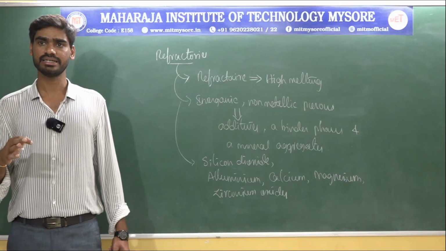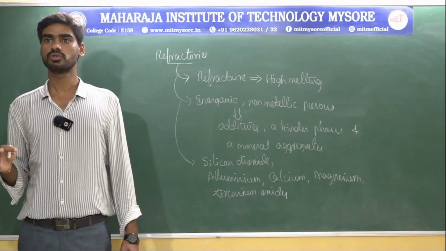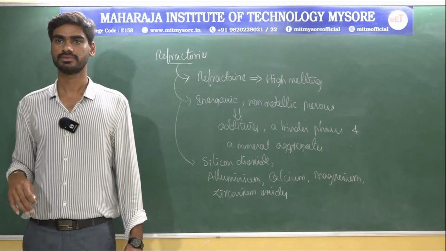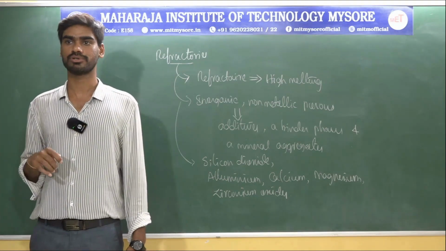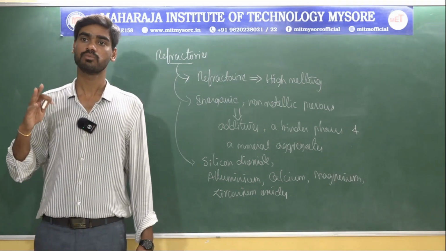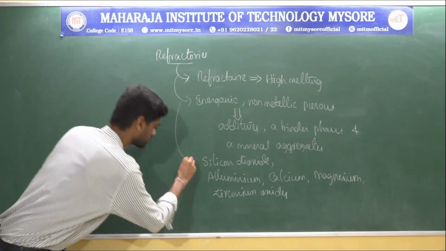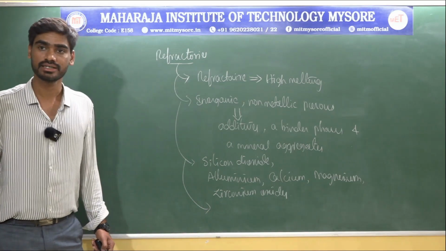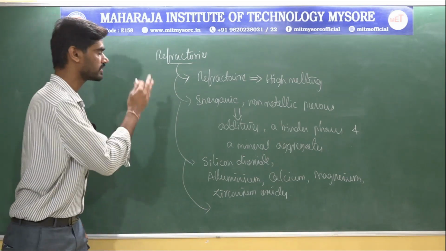Basically, refractory materials are utilized to line the hot surfaces present in many industrial processes because they are more heat resistant. That is one of the most important characteristics of refractories.